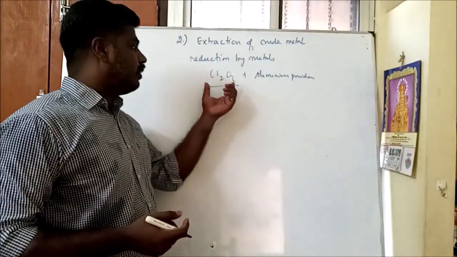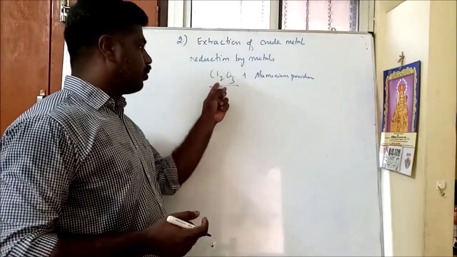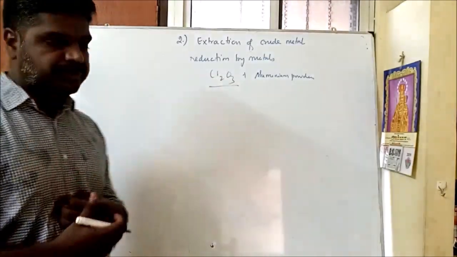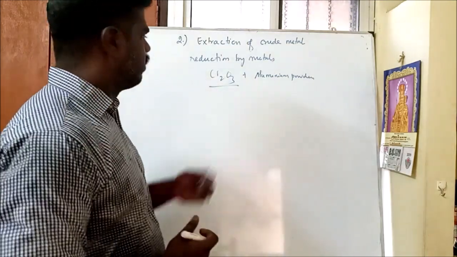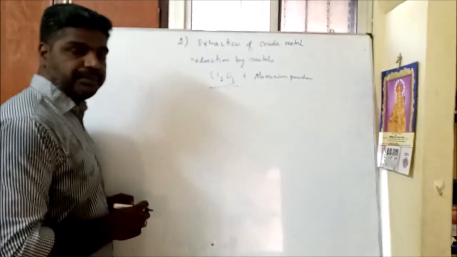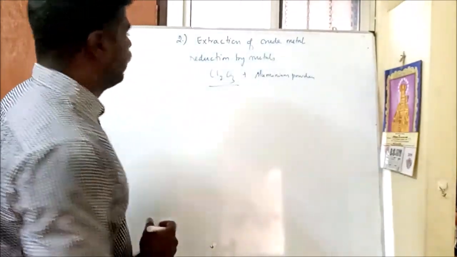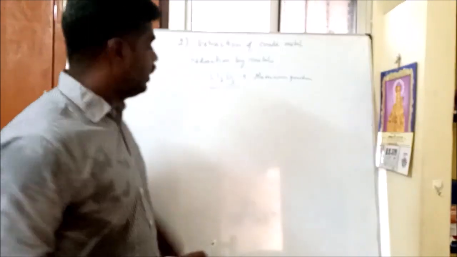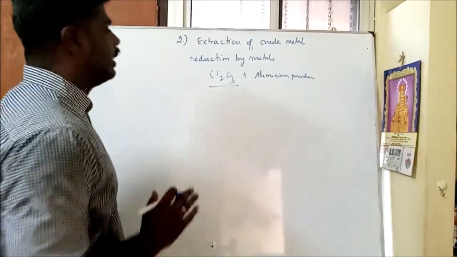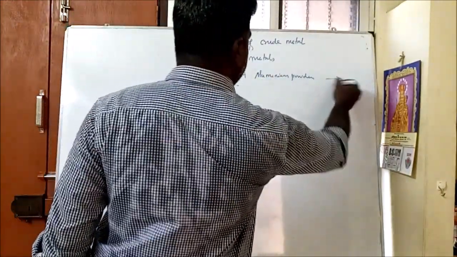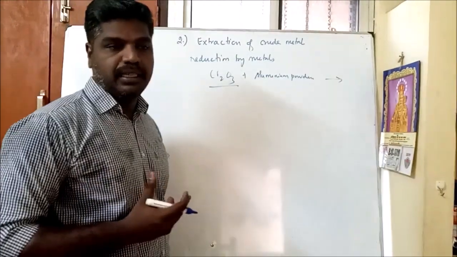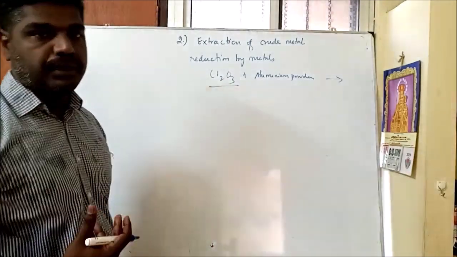There, the mixture of two compounds, the metal oxide, chromic oxide, plus aluminum powder, is mixed together in a 3:1 ratio like that. It is not an electrolytic process. It is a heating process. Metal oxide is mixed with the aluminum powder in order to reduce chromic oxide to chromium, but initially we need a large amount of heat.